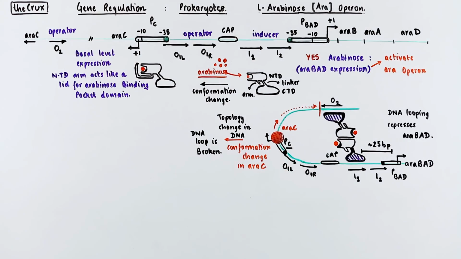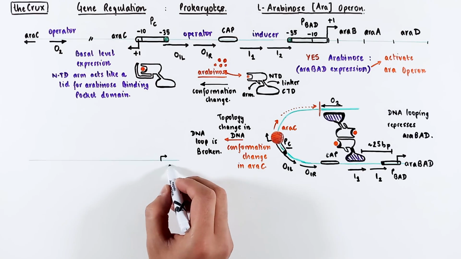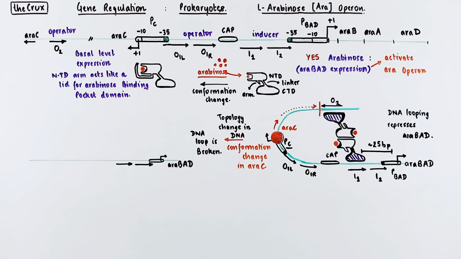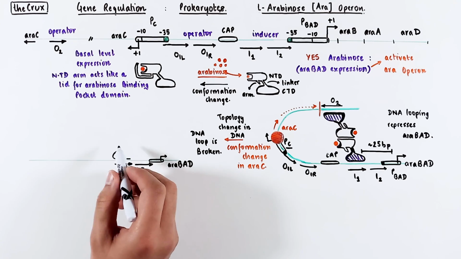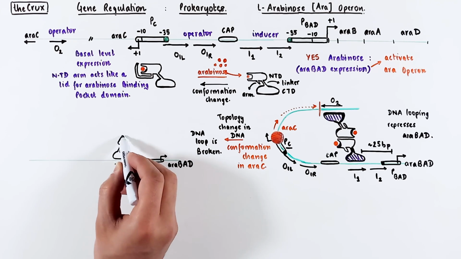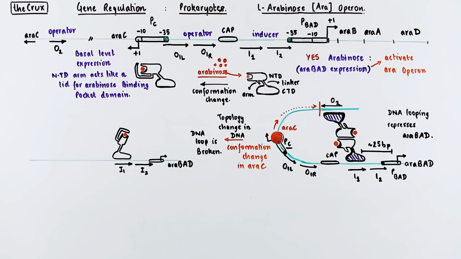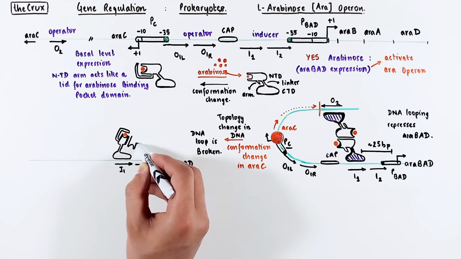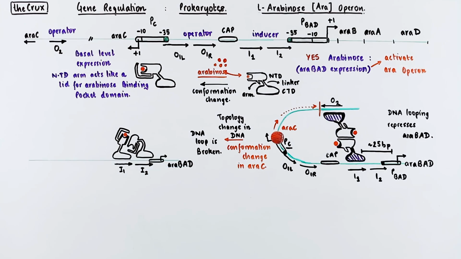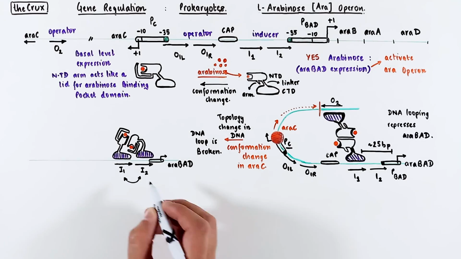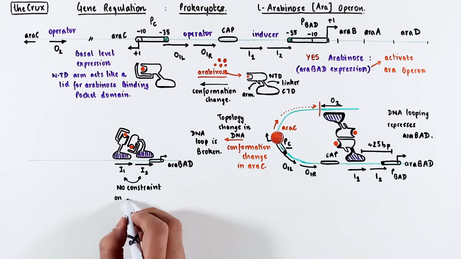Once again, let's complete the picture and understand what happens after the loop is destabilized. You have to note here that only the N-terminal domain experiences the conformational change. The C-terminal domain, which binds the DNA, is unaffected. Since the N-terminal domain is also involved in the dimerization, the entire dimer is affected when the arabinose binds at the pocket domain. And now the dimer assumes this packed configuration, such that it is forced to bind the half sites at a very short range. So there are no constraints on the adjacent site binding.